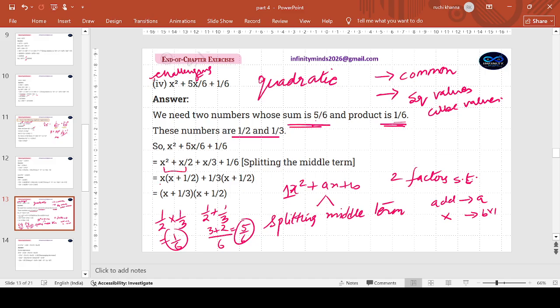Take common from the first two terms. x is common, x plus half. Next two terms, 1 by 3 is common, x plus 1 by 2. There would be a repeating bracket. Remember, I had explained all of this in the previous slide video, and if you haven't watched, you must go back and watch it. So x plus half will come outside common, and x plus 1 by 3 in the inside bracket. Okay, try it out.